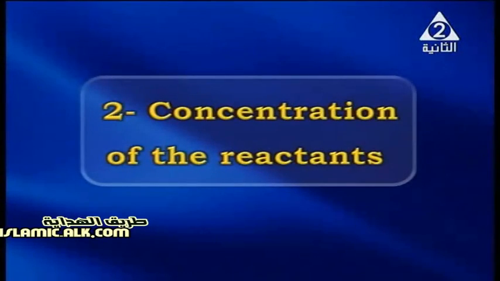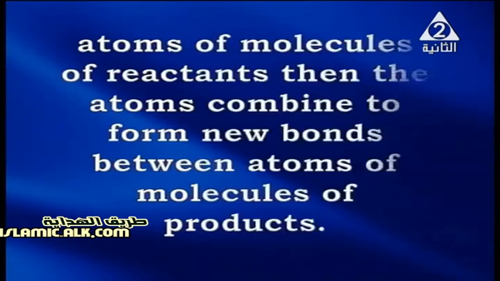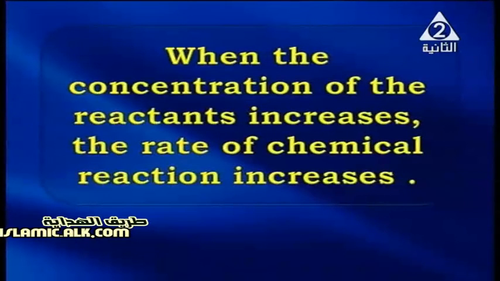Now, my dear students, we are going to discuss the second factor that affects the rate of chemical reaction, which is the concentration of reactants. The chemical reaction takes place through collision between molecules of reactants, breaking bonds between the atoms of the reactant molecules. Then these atoms combine to form new bonds between the atoms of the product molecules. So, when the concentration of the reactants increases, the rate of chemical reaction increases.